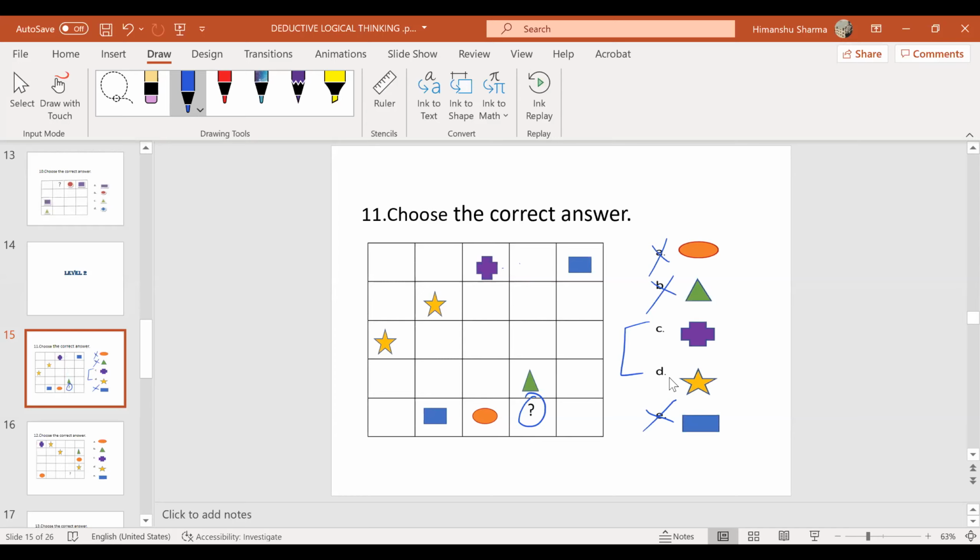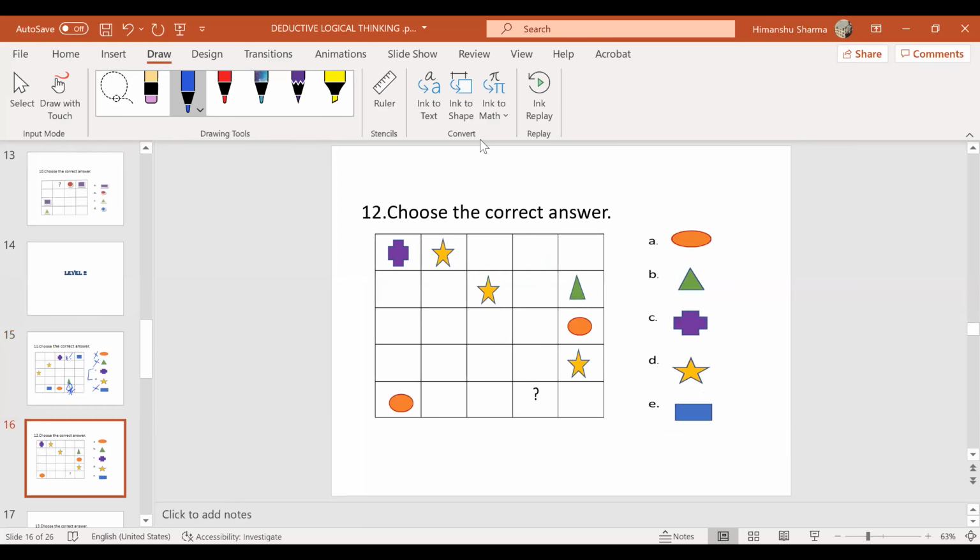Yes, sir. Which means star should come here or star should come here. Now one more left is plus. Now I cannot put plus here. Why? Because plus is already here. Okay, got it, sir. So here star will come and here I have to have plus. Yeah, got it. Thank you, sir.